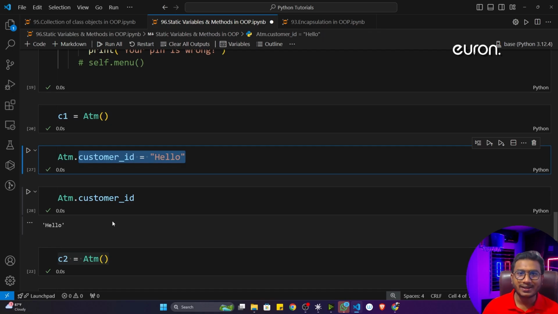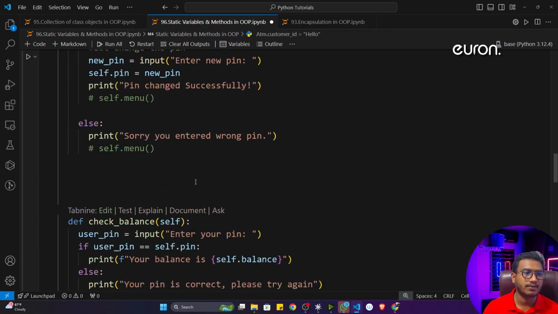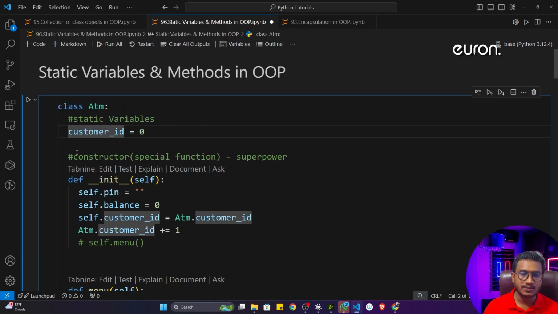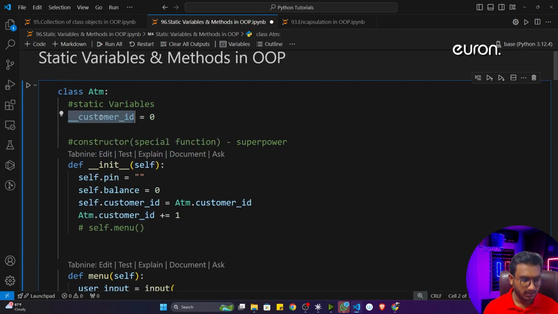Now how can we prevent it? I think you learned the encapsulation concept. That means I have to use the private property. So instead of using this variable as public, you can use it privately. Now whenever I'm defining customer ID, I have to use the private one. Now it is fine.